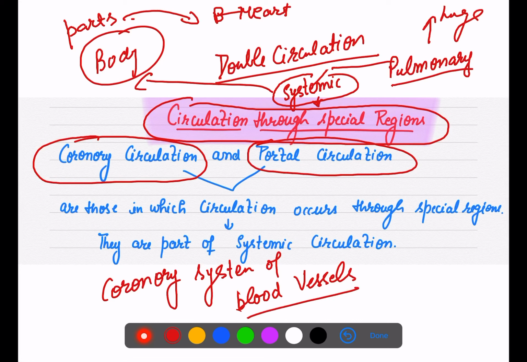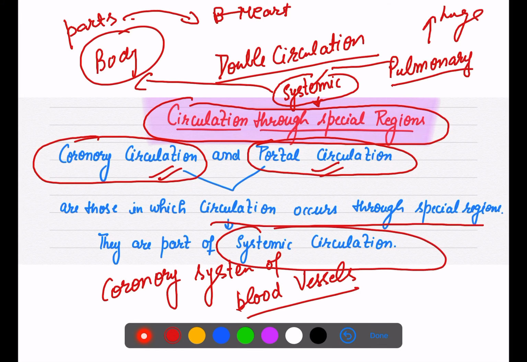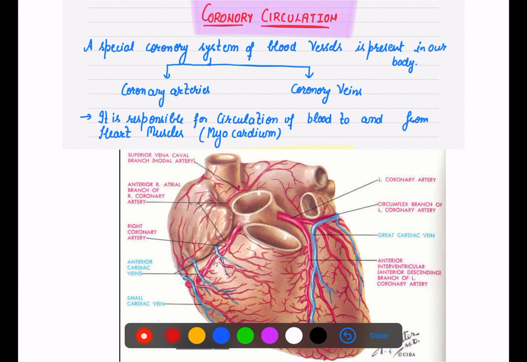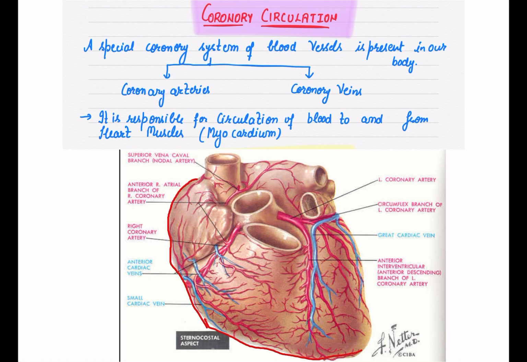So two further circulation, that is coronary and portal circulation. Let's look. So these are the circulation which occurs through special areas and they are part of systemic circulation. So first I am taking coronary circulation here. Now we know that this wall of heart is made up of muscles, right? And muscles also receive blood supply.